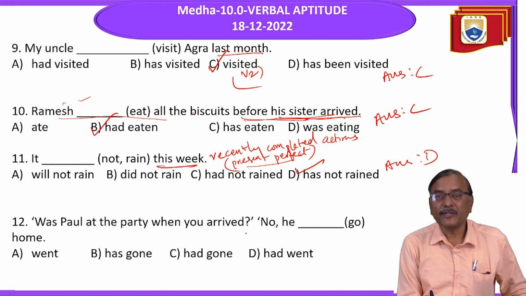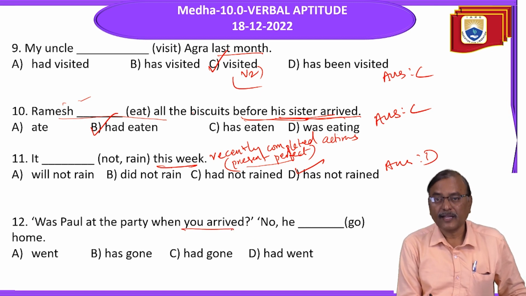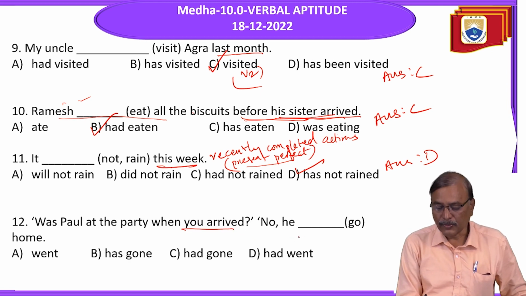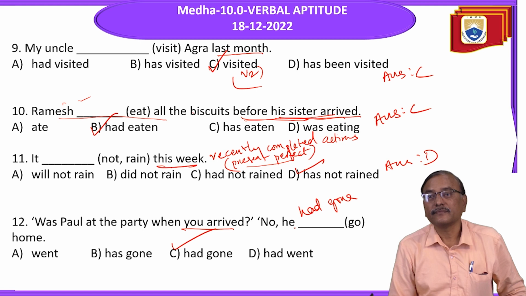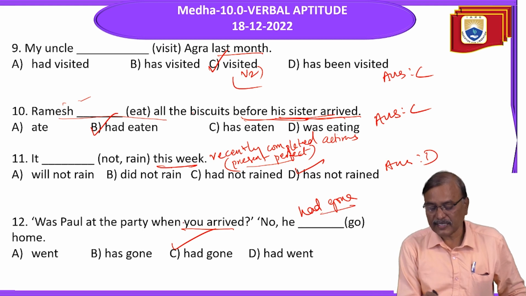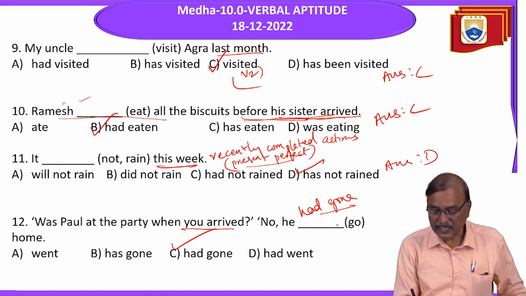Was Paul at the party when you arrived? Was he there when you arrived? You arrived there. At that time, was he there? No. Before I arrived, he had already gone. Had gone. Because before I arrived only, he had gone. This is past in past. Before this action, this one happened. So answer is C.